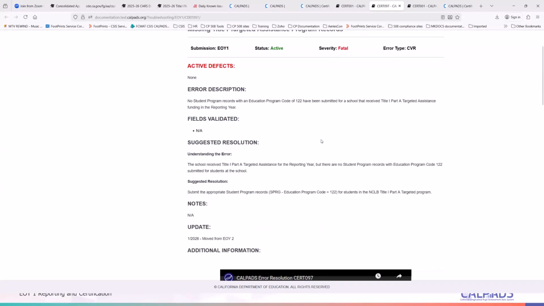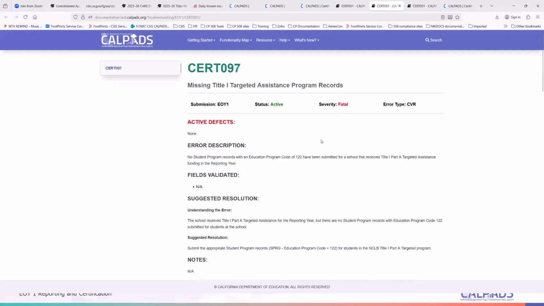So the expectation is if a school was flagged as a Title I Part A targeted assistance school, meaning they are receiving funding based on the fact that they were certified as a Title I Part A targeted assistance school, then CalPADS will look for a Program 122 record for students within that school.